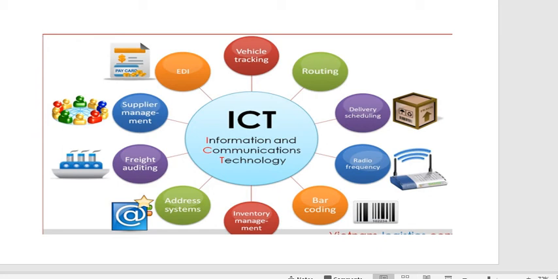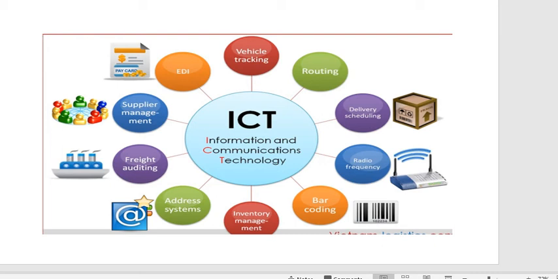Inventory management: if you want to discover some new type of technology, that also depends on this type of information and communication process. Address system: if you want to find an address in mail, that is also there.